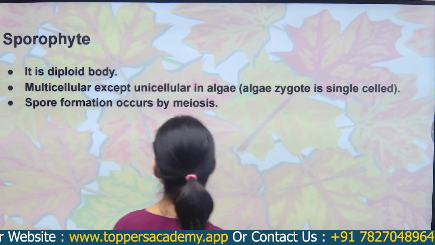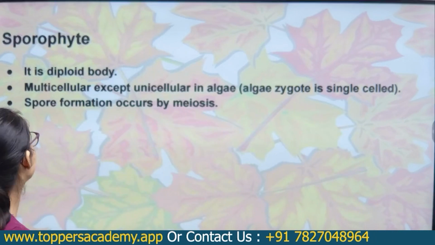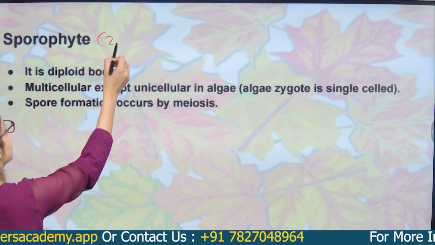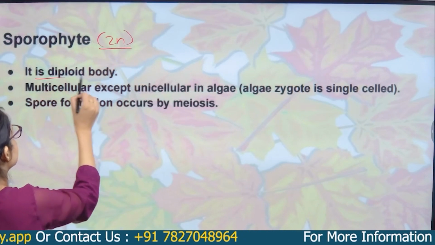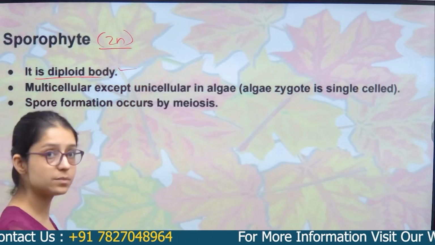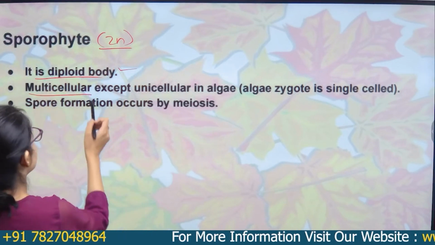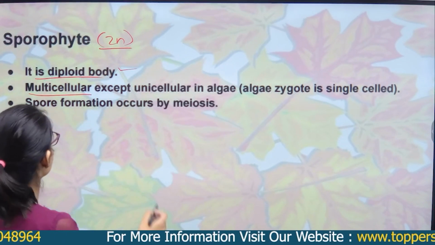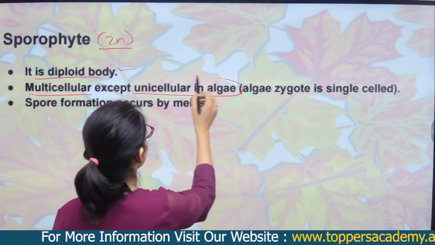So next is the sporophyte, that is the main body. Its number is 2n, so it is a diploid body. It is multicellular, made up of many cells, except unicellular in algae.